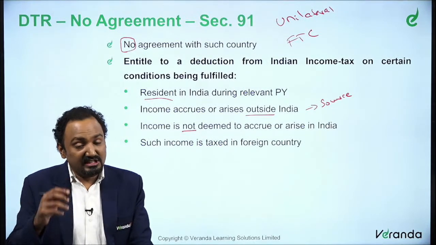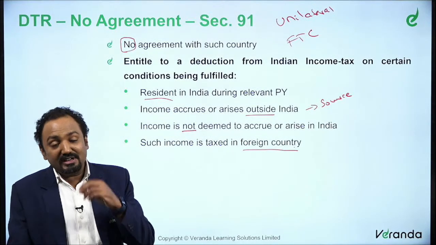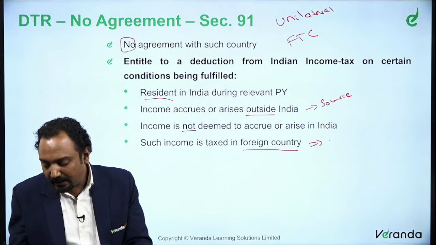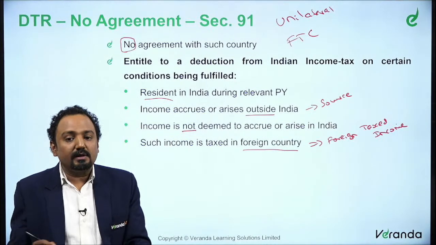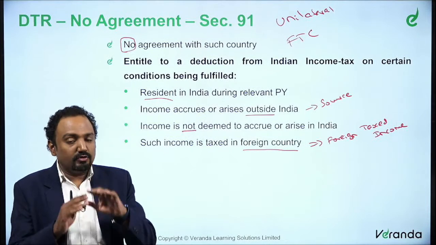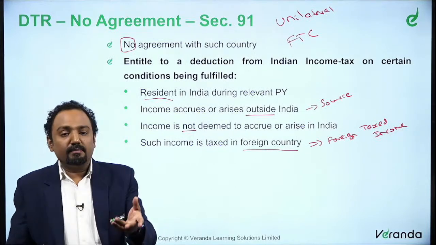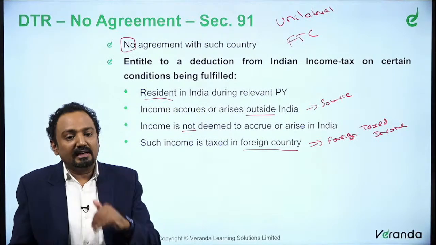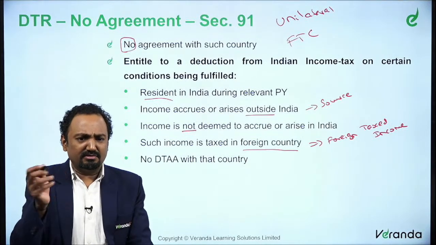Next is, such income is actually taxed in a foreign country. As we said, it must be, what did we say? We used a term, foreign taxed income. When we said foreign taxed income, what did we say? We said an income should be included in the total income of that country and tax should have been paid on that particular income. Only then it is called a foreign taxed income. Only on such income is relief granted here in India. So such income is taxed in a foreign country, and that is straightforward.